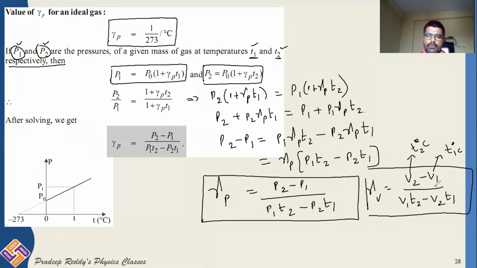Substituting those temperatures and volumes in this, you will be getting gamma V, where gamma V is the volume coefficient of the gas. Gamma P is the pressure coefficient of the gas. Likewise, as this graph which has been already explained, at 0 degrees Celsius there is some pressure P0. And if you decrease the temperature to minus 273 degrees, that means if you extrapolate that in backward direction, it is meeting at 0 Kelvin, which is the origin for formation of Kelvin scale.